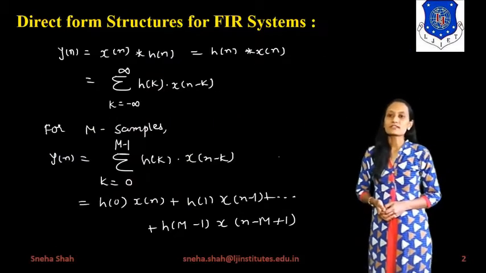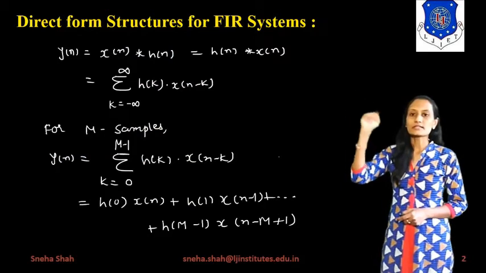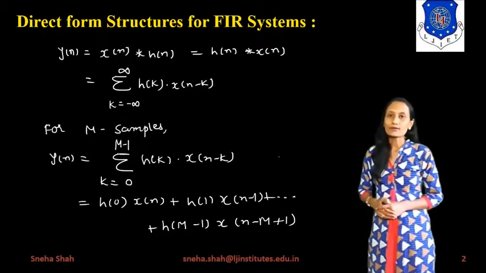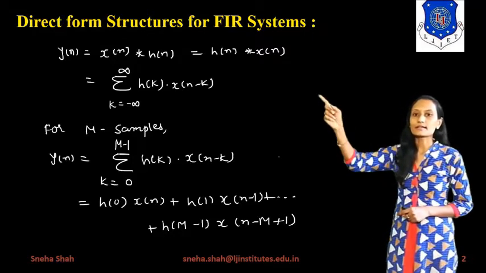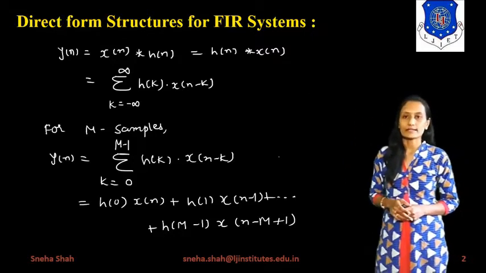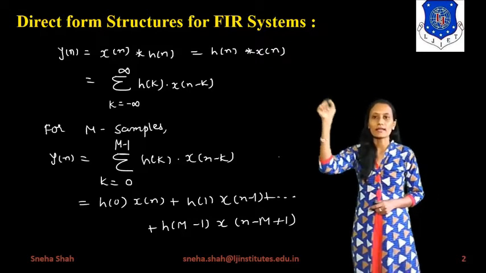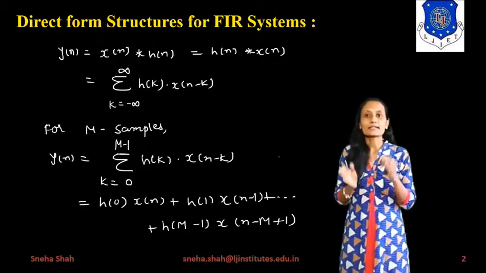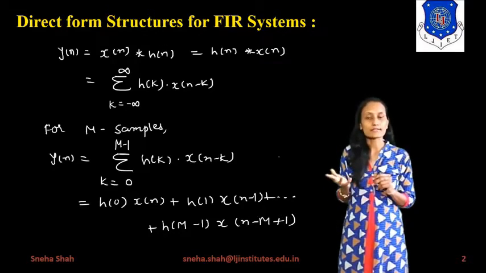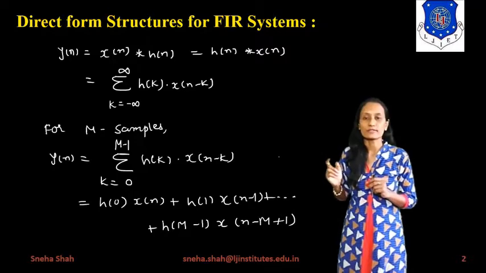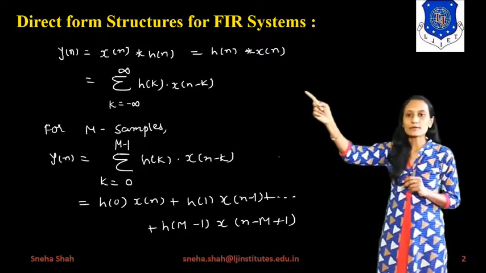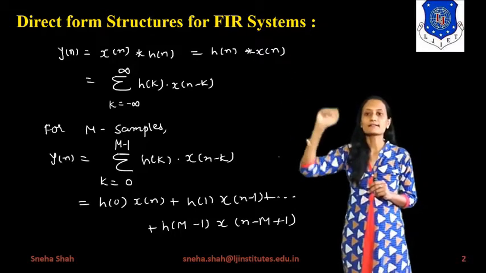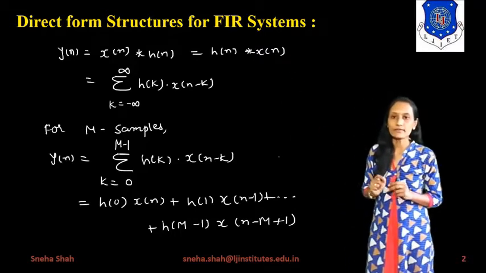So starting with the first topic, which is direct form structure for FIR system. Now if we are taking convolution for any system, then we represent it as y of n equals x of n convolved with h of n. If we are using the commutative property, then h of n convolved with x of n is also the same as x of n convolved with h of n, right? So by using commutative property, we can say that y of n equals x of n convolved with h of n equals h of n convolved with x of n.